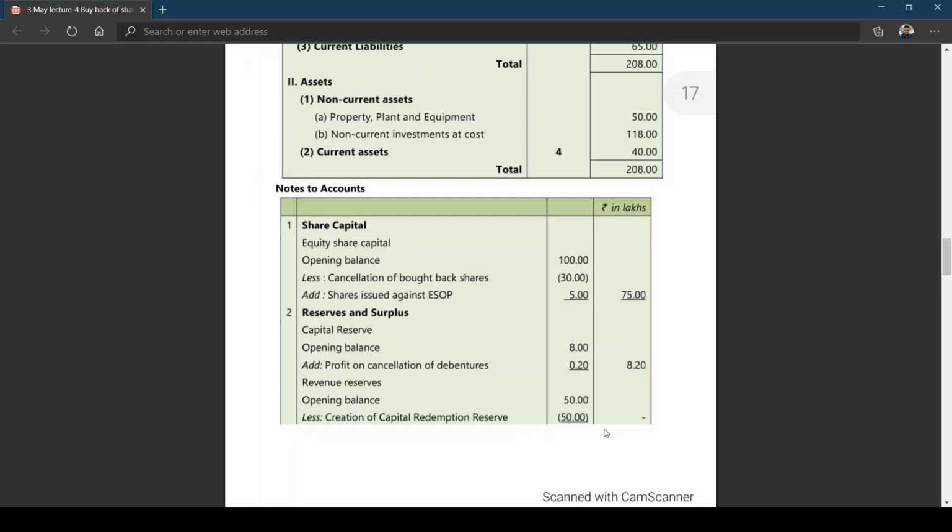When it comes to reserves and surplus, we got capital reserve opening balance 8 lakhs. Add profit on cancellation of debentures, right? It has been added to capital reserve, no? Revenue reserves 50 lakhs, less creation of CRR.